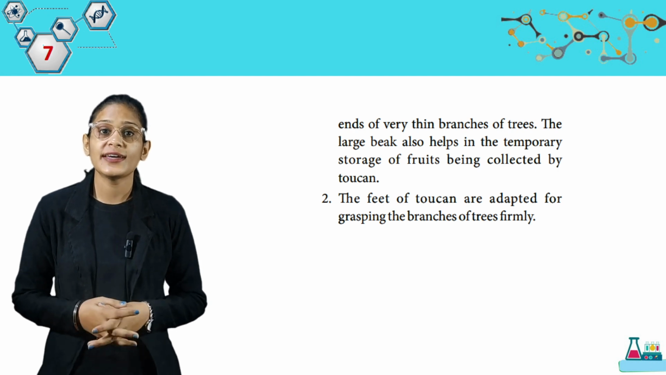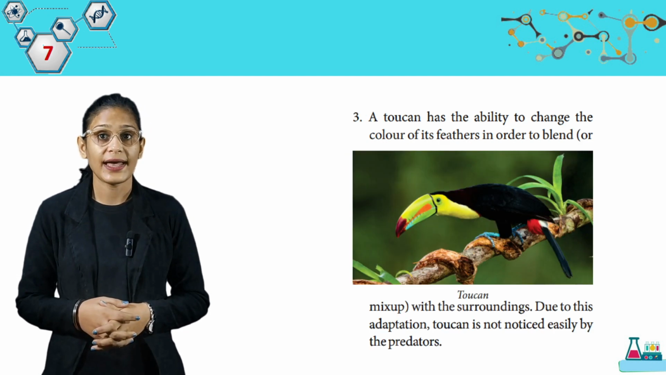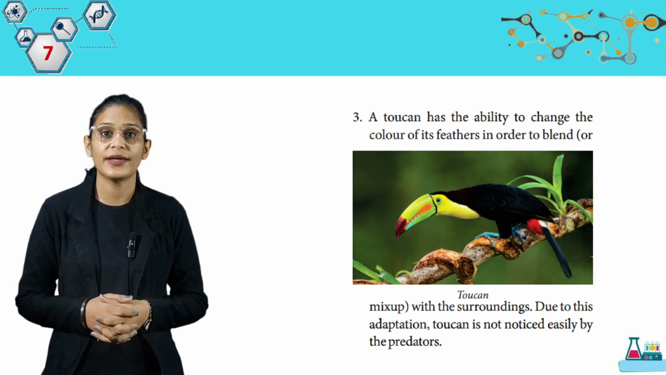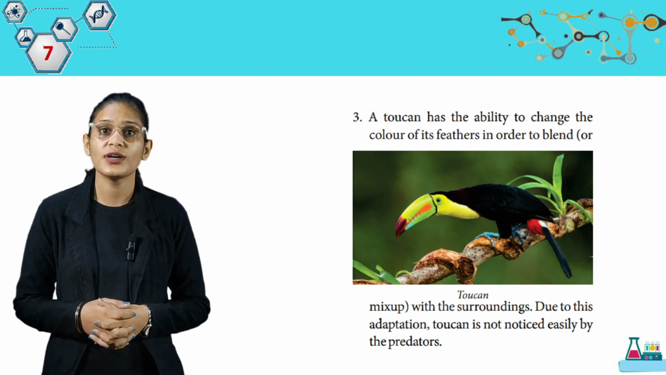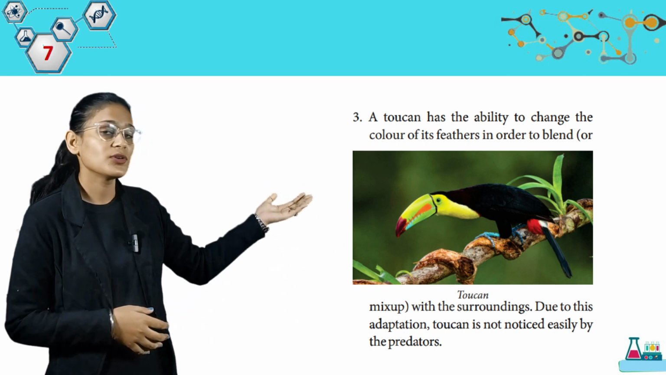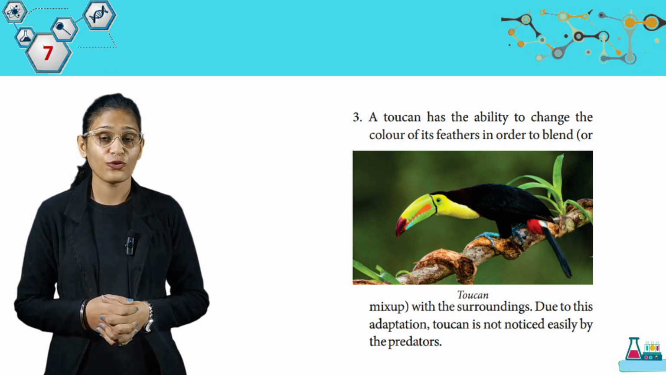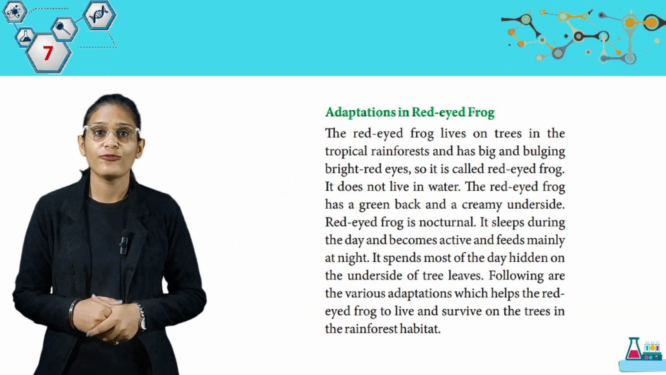The feet of toucan are adapted for grasping the branches of trees firmly. A toucan has the ability to change the color of its feather in order to blend or mix up with the surroundings. Due to this adaptation, toucan is not noticed easily by the predators. Look at this picture. This is toucan. So students, these are some adaptations of toucan. Now we are going to read about the adaptations in red-eyed frog.